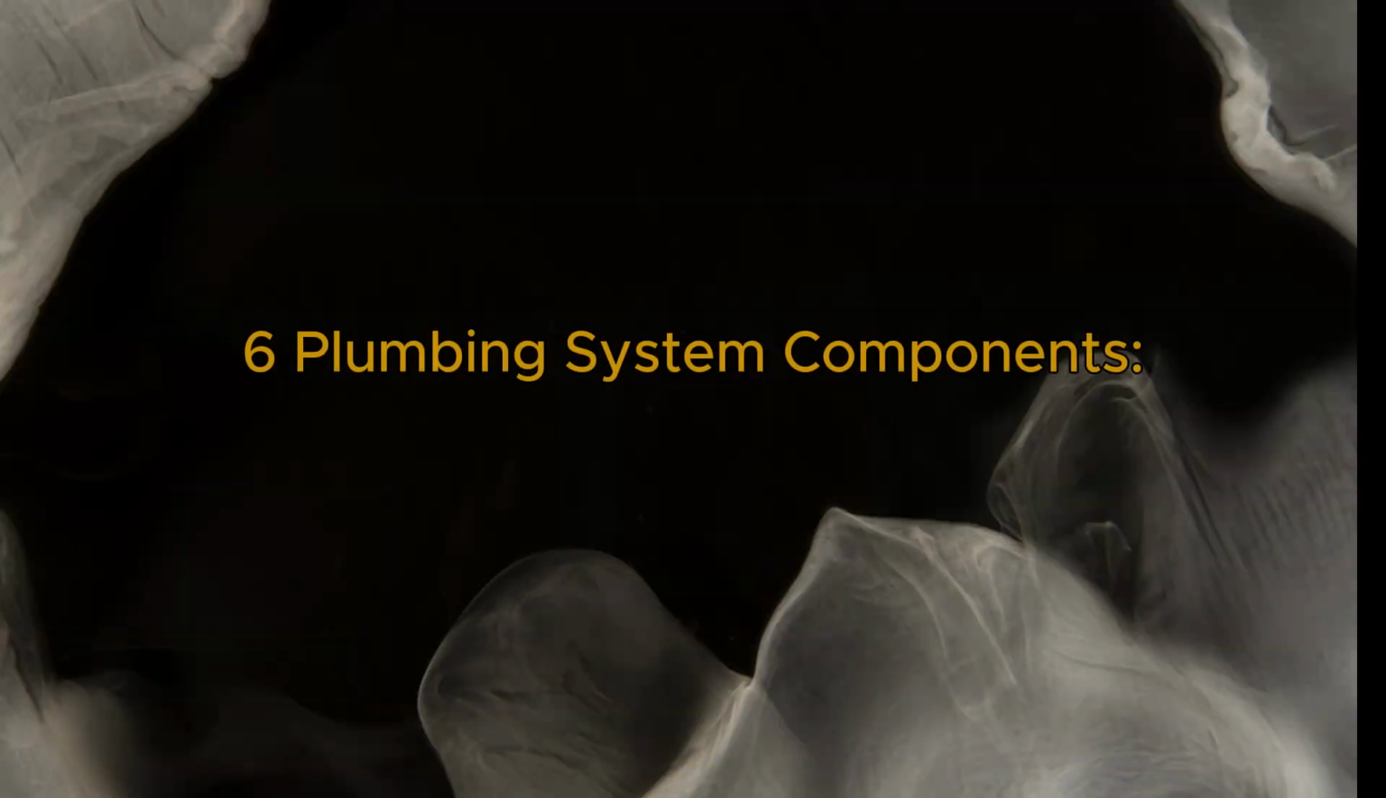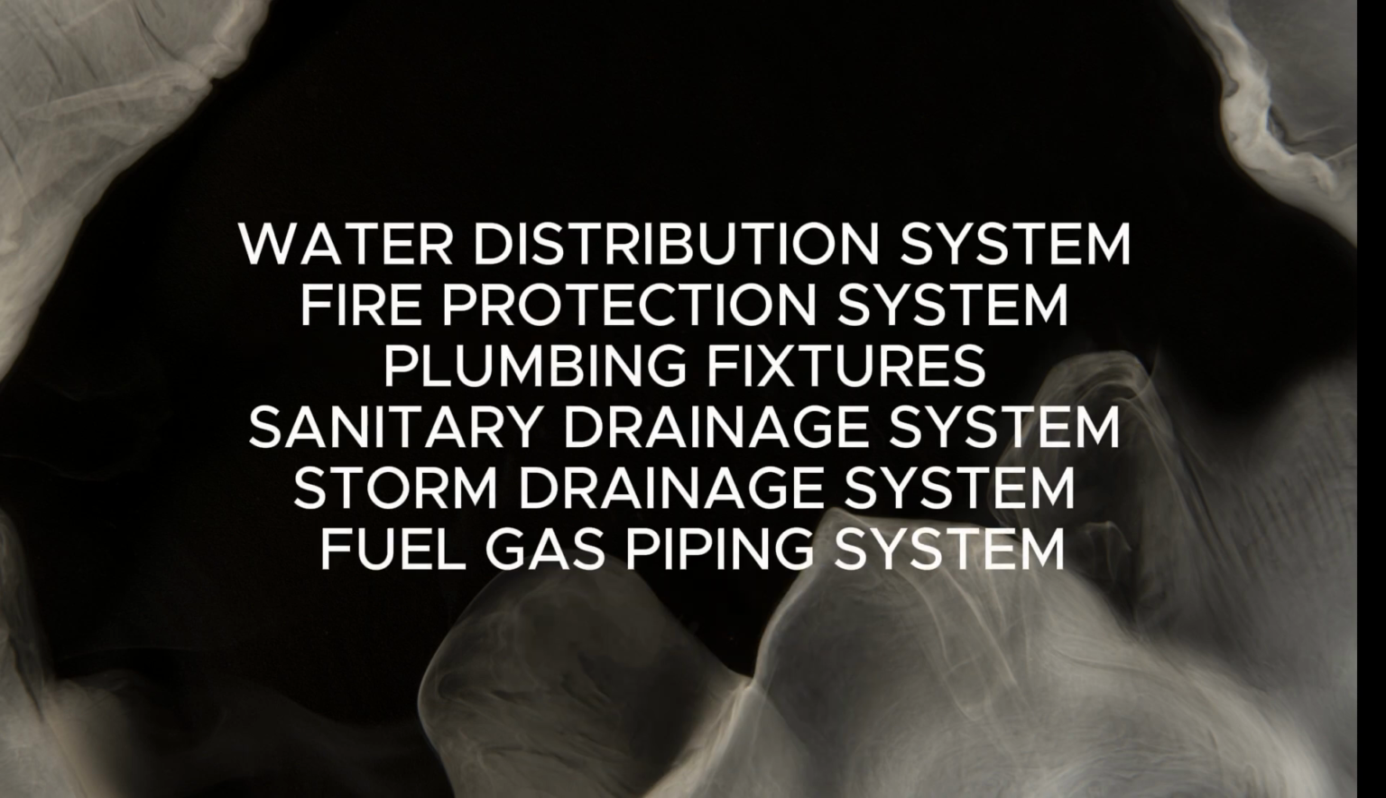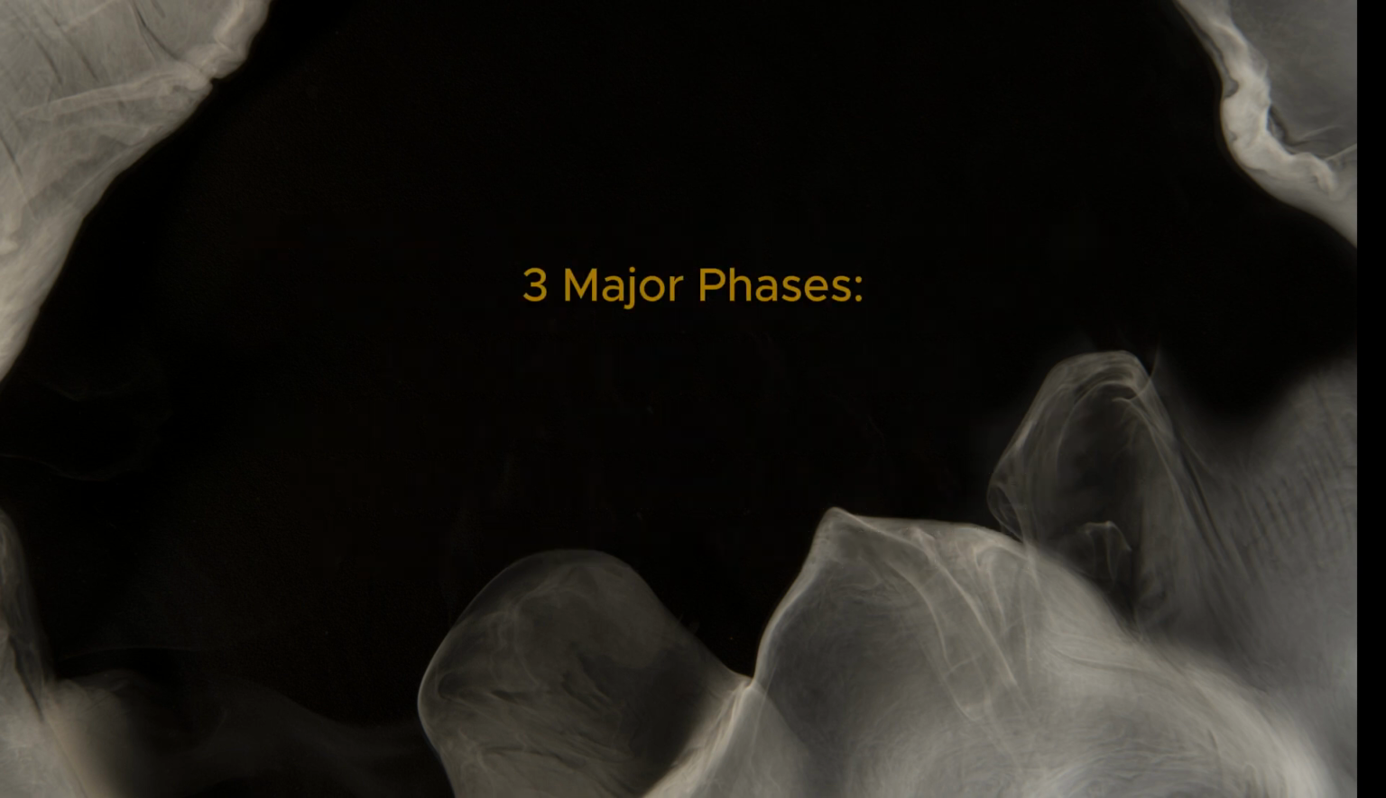6 plumbing system components: water distribution system, fire protection system, plumbing fixtures, sanitary drainage system, storm drainage system, fuel gas piping system. 3 major phases.